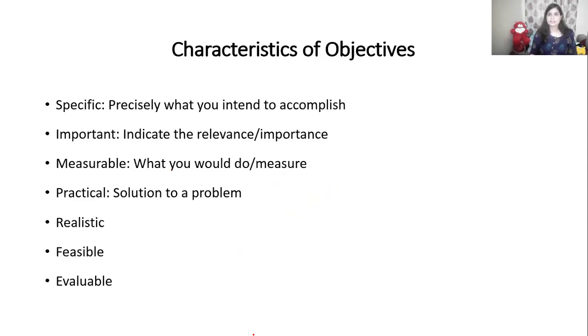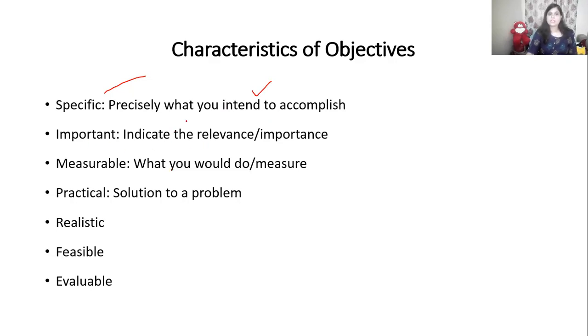Next, what are the characteristics of objectives? The objectives should be specific to your topic. If you are studying consumer behavior with respect to XYZ, then it should be specific to XYZ. You cannot take the entire line of products of your company and study consumer behavior of all. So that would not become a research, okay? So your objective should be specific about your research problem, what you precisely want to accomplish in a given period of time, cost and effort, okay?